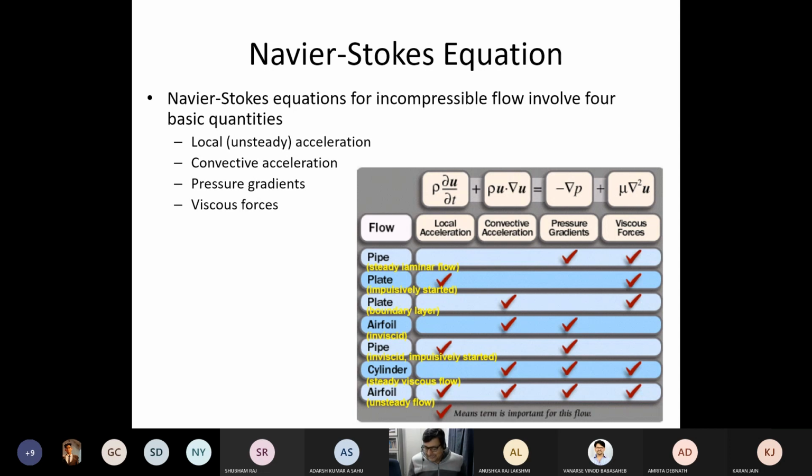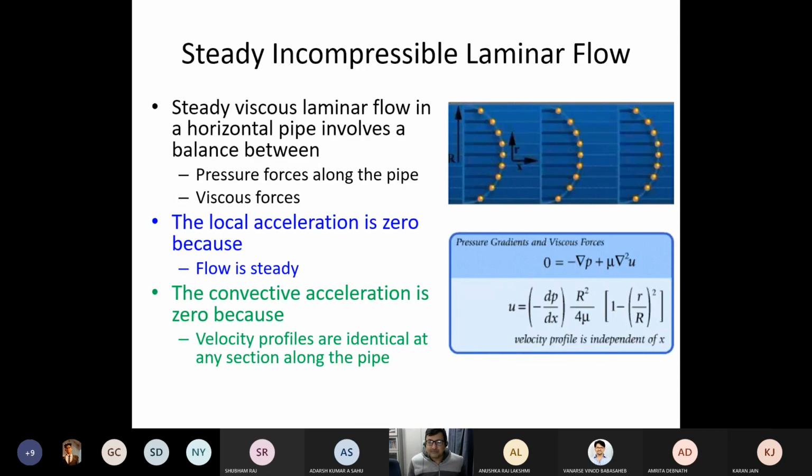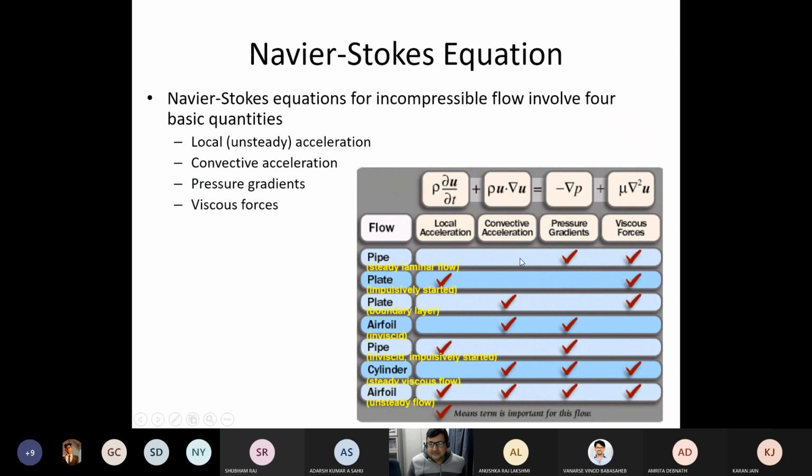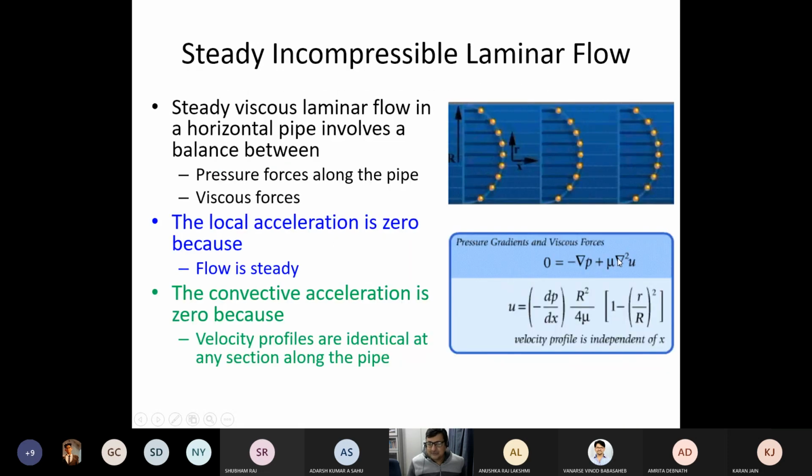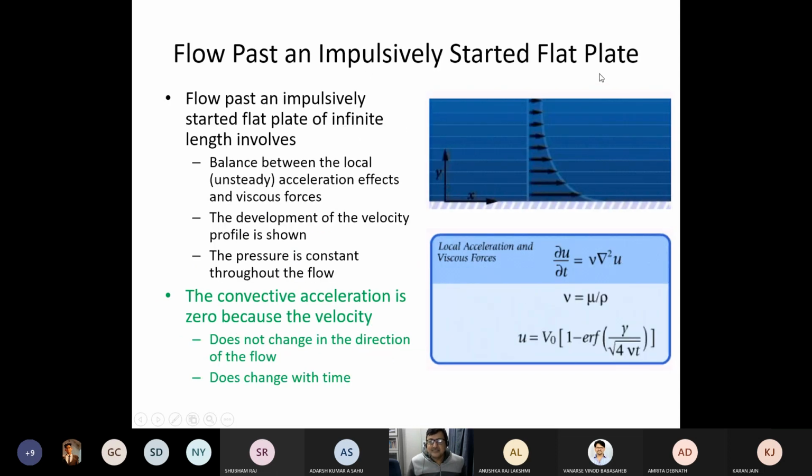So these are done analytically, and I'm going to show you some examples of how they are done analytically. We are going to derive this. Say, suppose in case of a pipe flow, a flow through a channel, you drop these terms, so only the right-hand side remains. We are going to derive this just to see that if I have this sort of equation, I will have an analytical solution like this, which will give me this parabolic profile of the fluid flow inside the pipe. Similarly, for the impulsively started flat plate,